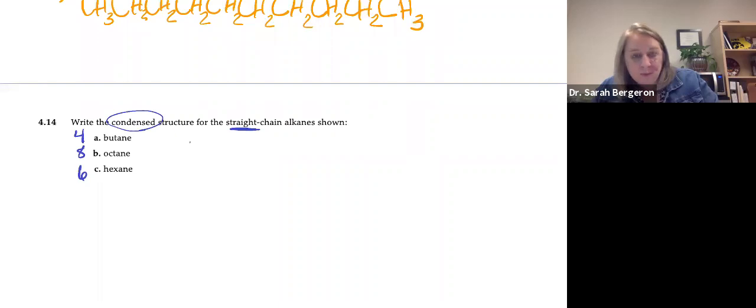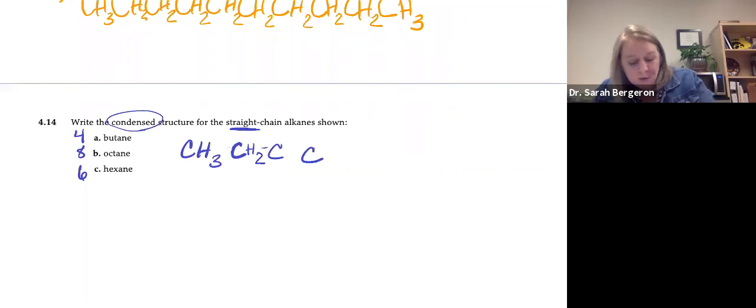So condensed, we're writing the C's and the H's. So we're going to do 1, 2, 3, 4 carbons. And we know that that first carbon is only bonded to one other carbon, like right there. So it needs 3 hydrogens. The second carbon here is bound to 1, 2, so it needs 2 hydrogens. That third carbon's bound to 1, 2, so it needs 2 hydrogens. And that last carbon is only bound to 1, so it needs 3.